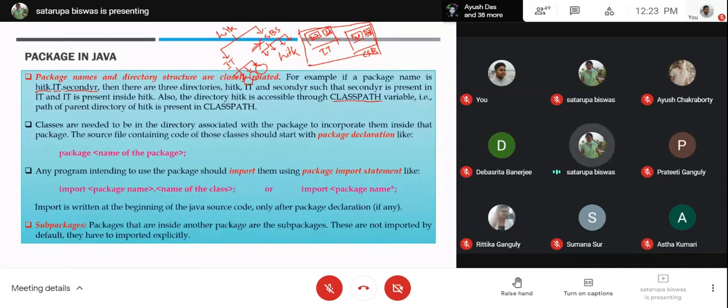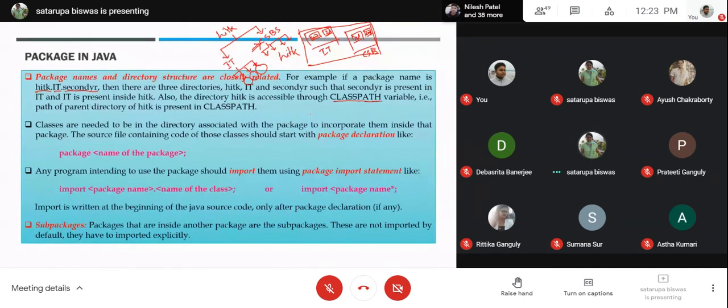After that, the classes need to be in the directory associated with the package to incorporate them inside the package. Obviously, if you want to include a class inside the package, you have to make it available inside the directory. The packages are implemented as a directory structure. So the physical classes need to be there in the folder which is named after that package.